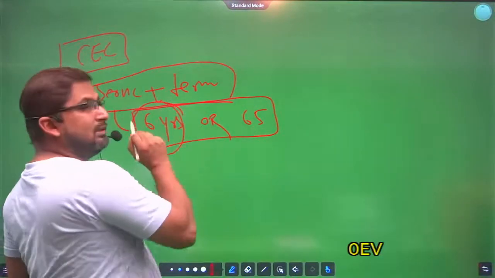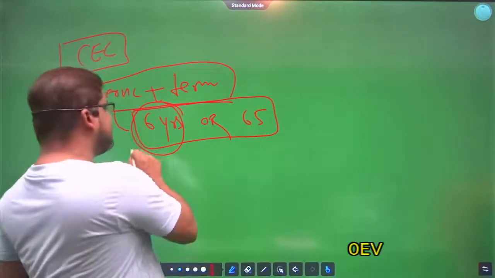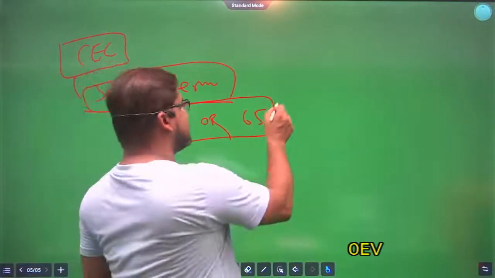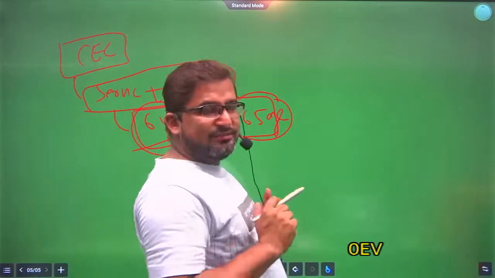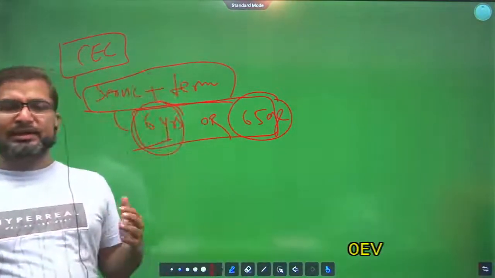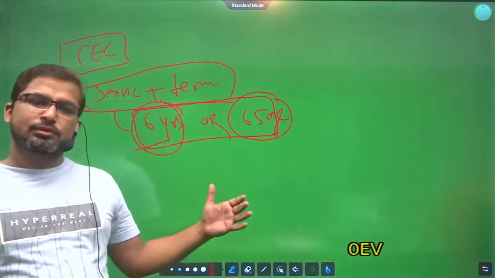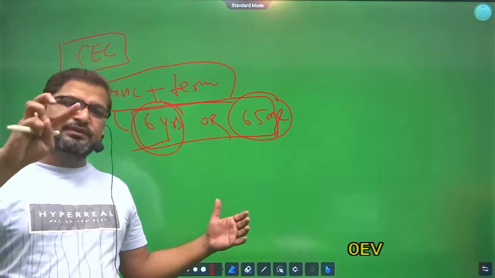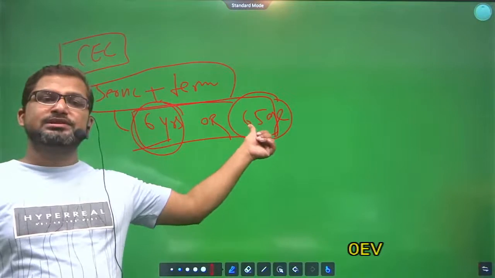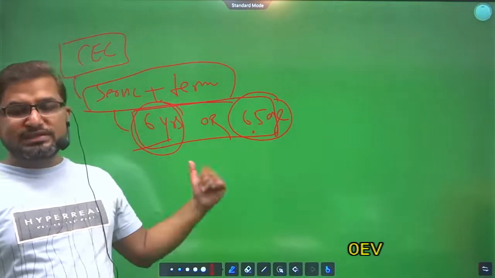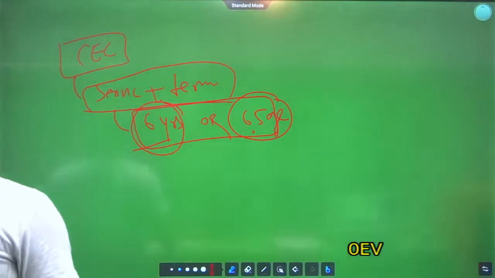Either he will be a Chief Election Commissioner for 6 years or till 65. Means if an election commissioner is appointed at the age of 62, then he will remain in the office only for 3 years, because he will have to retire at the age of 65. So it is 6 years or 65, whichever is earlier.